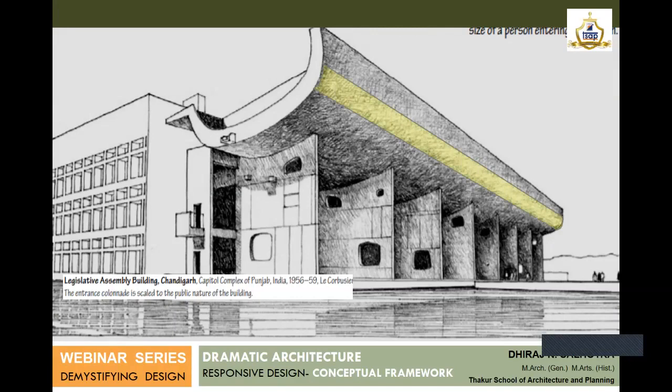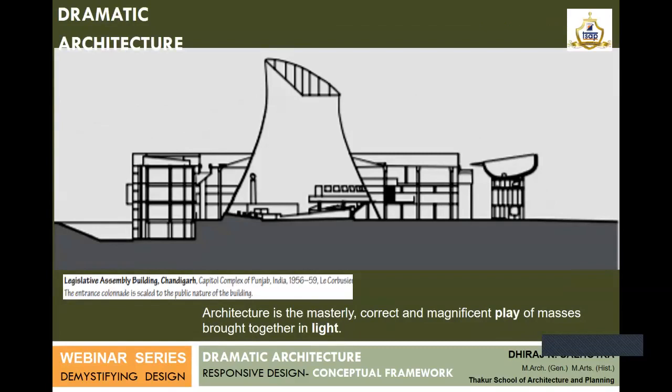Now, how does he achieve this in design, how is the drama created? Whenever you go to Chandigarh, you will always find the texture of the concrete shines, and it is very brilliantly covered by sunlight. How does that sunlight work? The solution lies in the way in which he is constructing this section.